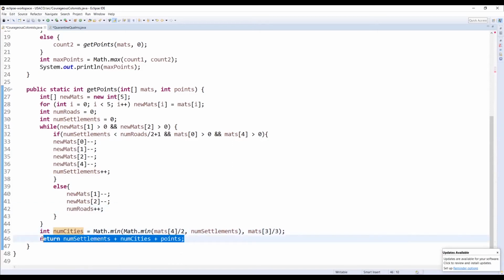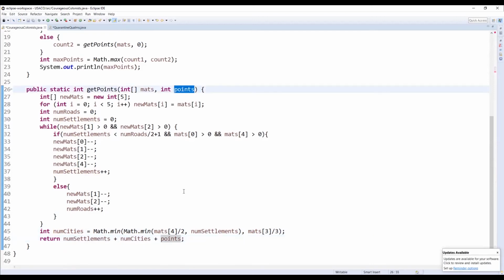Finally, all we need to do is return the number of settlements, because those are each 1 point. The number of cities, those are an additional point. And the number of these points, again, this came from the town hall from earlier. So the town hall was worth 2 points. So we get another 2 points if we build a town hall or not.